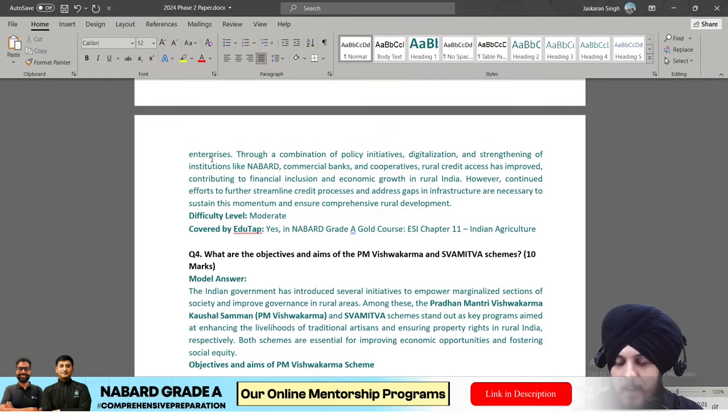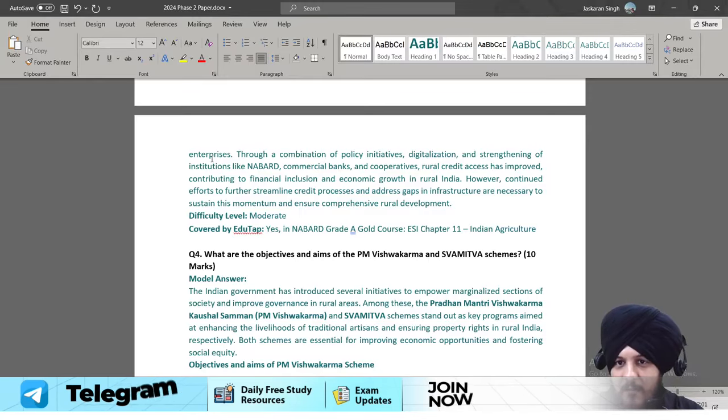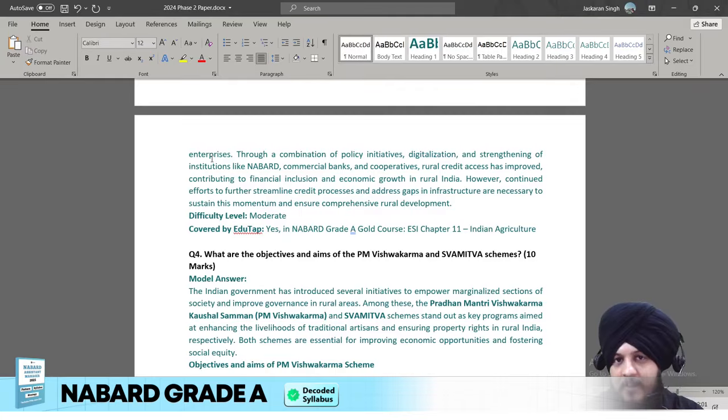ठीक है, अब मान लो for example a scheme is there with respect to the Agriculture Ministry, fine, and maybe by the Ministry of Environment, fine, a certain type of scheme is launched. So what you can do, since the scheme is aligning with your syllabus, you have to prepare it. This is the first parameter, which is the syllabus. If it is aligning with your syllabus, then it becomes important.